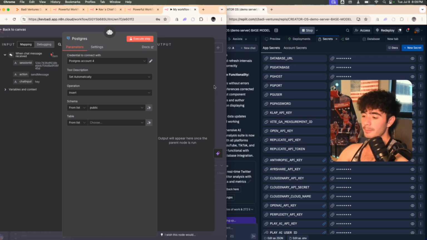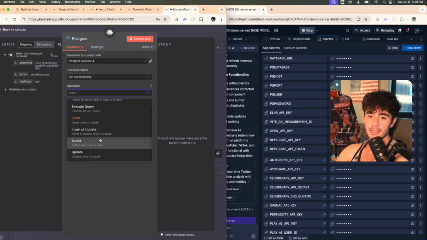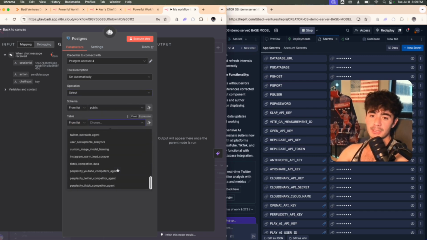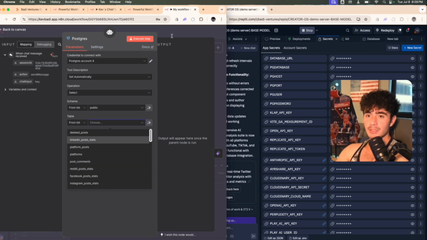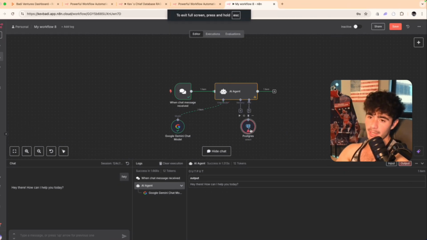Once that connection's made, this agent now has access to every table, and we just have to wire them all in. And so in the node, we need to now set up the description, the operation, and which table we want to be sourcing from. And so the operation that we're going to be doing for the management agent is going to always be the select rows from a table, because we're only going to be reading data. We're not going to be changing or inserting data. So we're going to select that, and then we're going to click on the drop down from the list. Now we can see I have access to every single table.